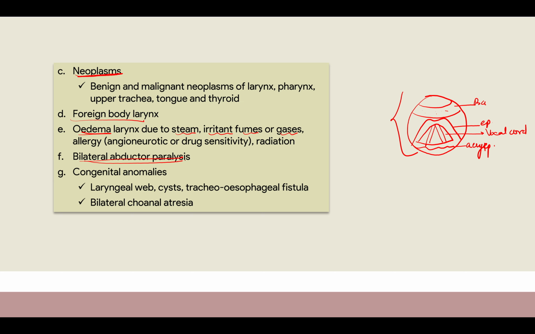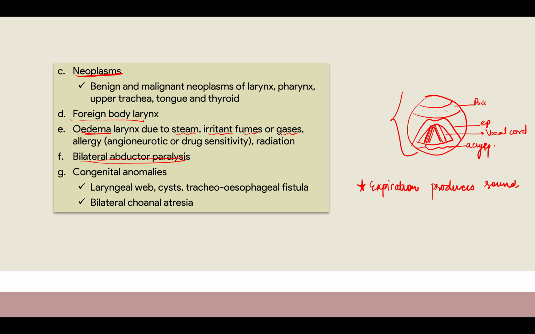Then bilateral abductor paralysis. How do you phonate? If you remember, let me just remind you one thing. So your vocal cords need to vibrate, right? How do they vibrate? Whenever you expire, so that expiration creates a pressure over there, and due to that you are able to speak. समझा? यहाँ पे if you keep your finger you will be able to feel the vibrations. So when I am speaking, when I am expiring, then only I am able to produce the sound. Very important thing to remember. So I'm just writing it here that expiration produces the sound, right?